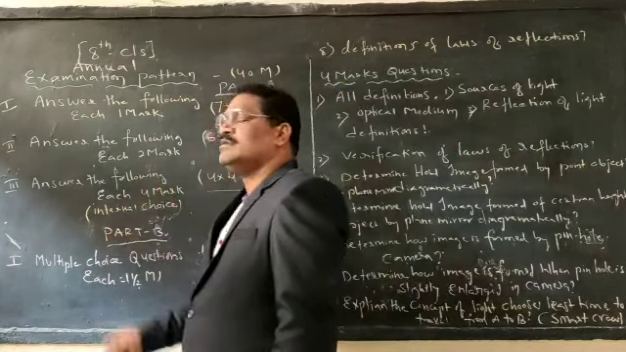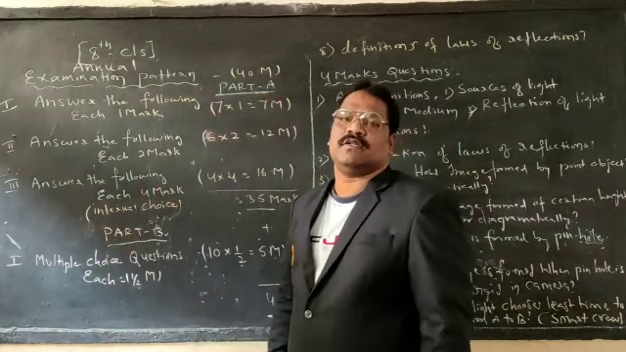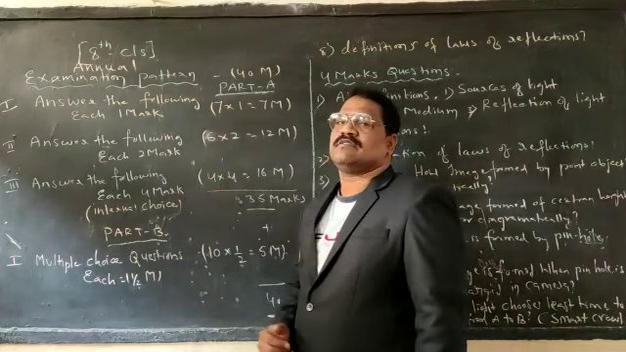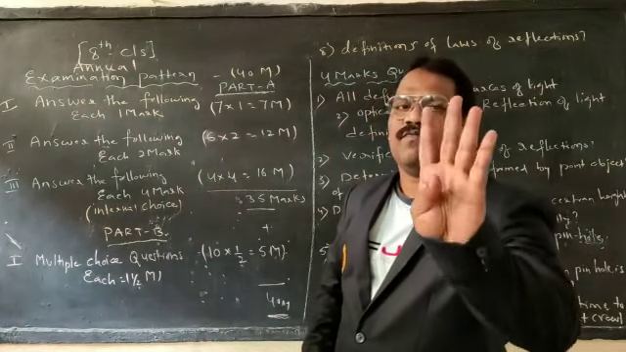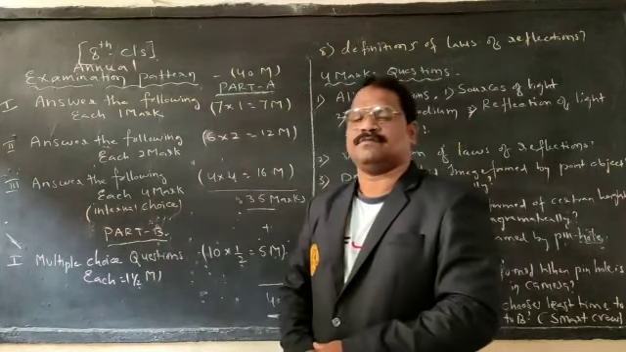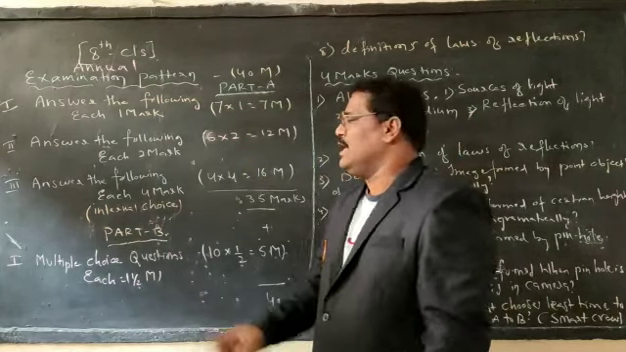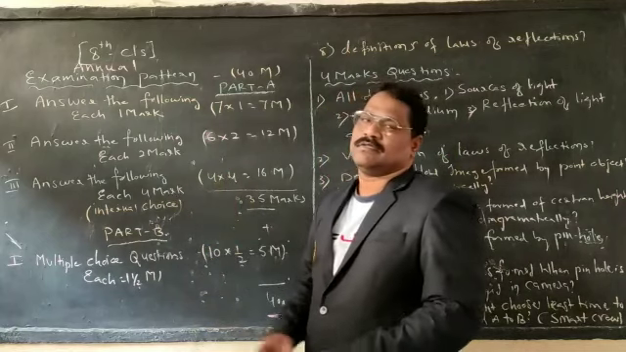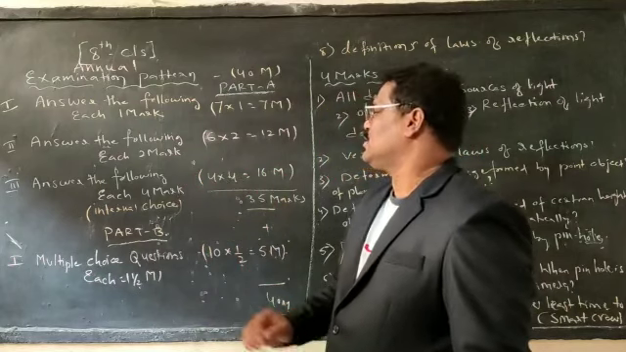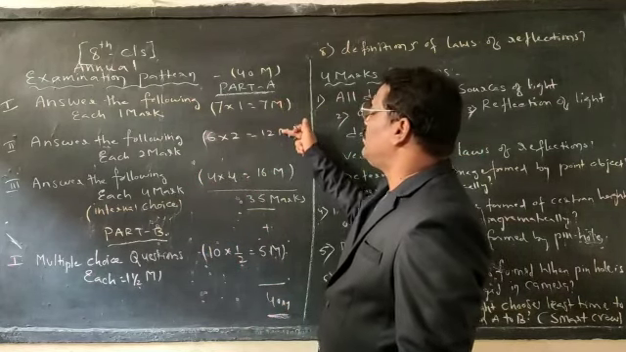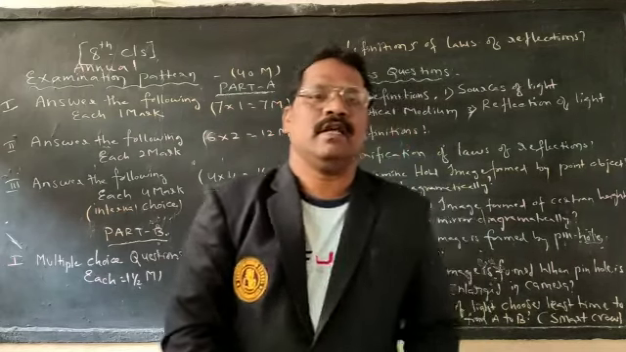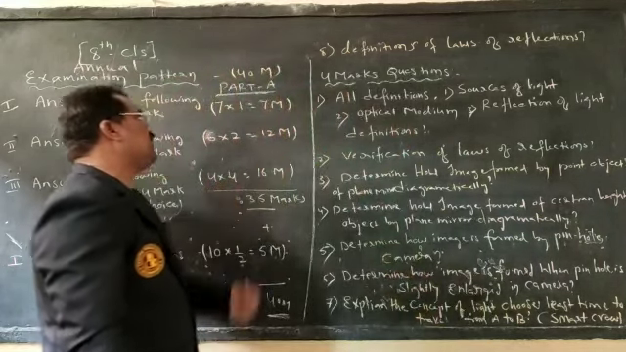Coming to the third bit, answer the following questions. Within this, how many questions will they ask? We have to attempt 4 questions. For each question there will be internal choice, and each question carries 4 marks. 4 fours are 16 marks. So totally if I add 7 plus 12 plus 16, I will get 35 marks. That is, part A consists of 35 marks.